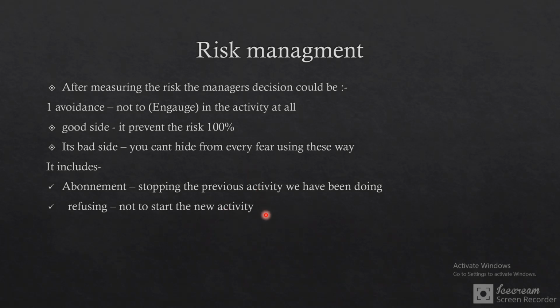It's not what we have been doing previously, but we have an opportunity to start something new, but we are afraid of the risk, so we avoid it by not starting the activity, or by stopping what we have been doing. Both are types of the avoidance technique. So avoidance is one risk managing tool.